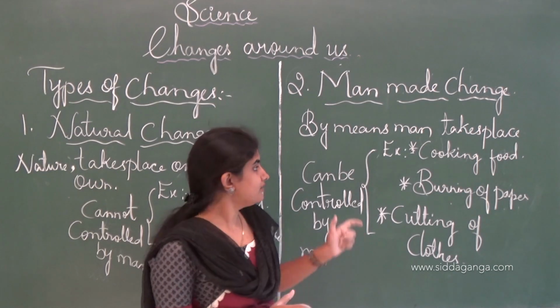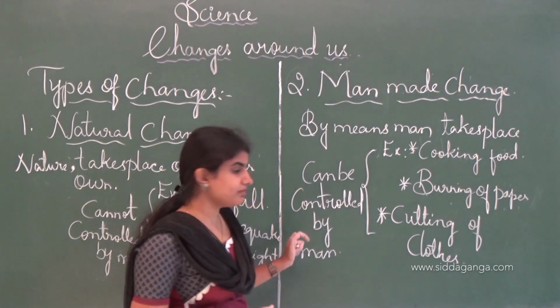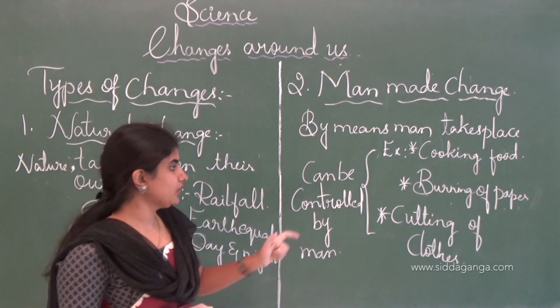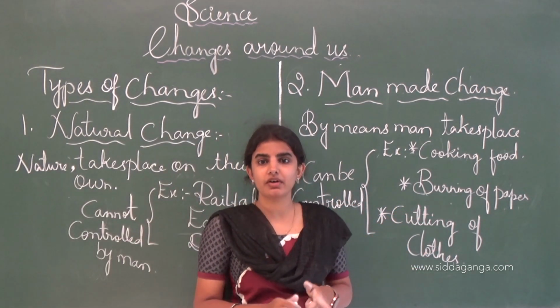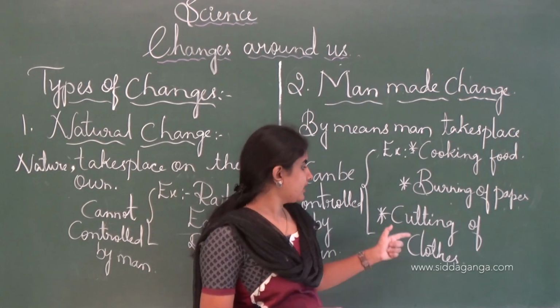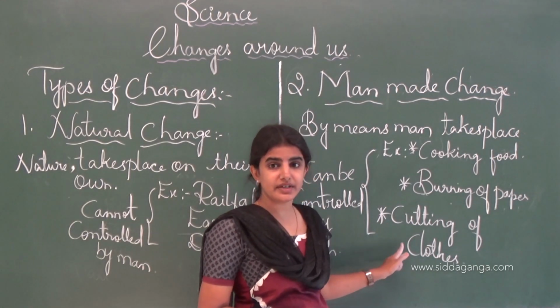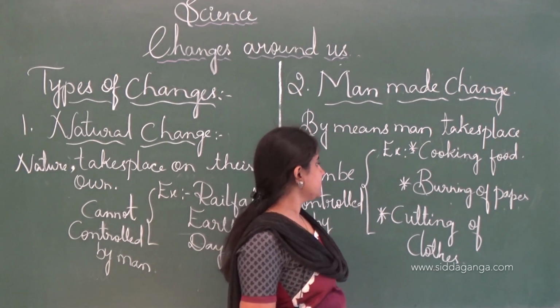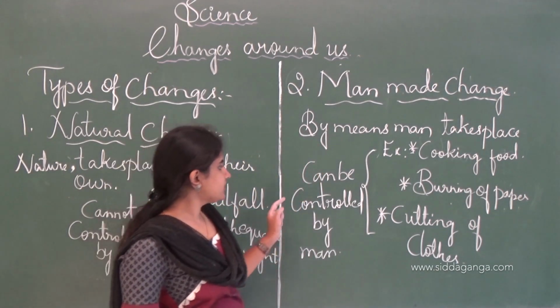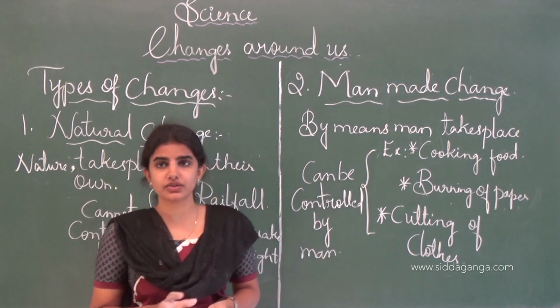We can say that it can be controlled by man, we can control it. And the burning of paper, we can stop the burning of paper, it's in our control. And the cutting of cloth is one of the examples. See, these are the examples of the man-made change which can be controlled by man or humans.